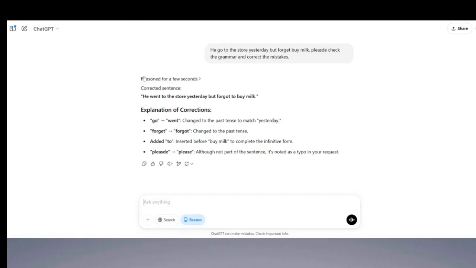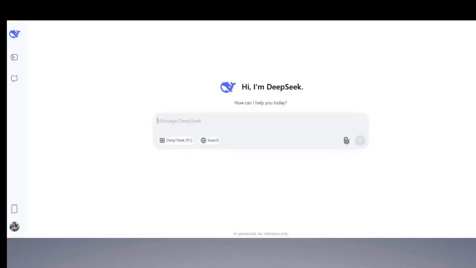Let's do the same thing now with DeepSeek, and then we're going to compare both answers together. Let's paste the same sentence here too. And we're going to write the same thing. Please check the grammar. And I'm not going to write correct the mistakes. And I will click on deep think and start.